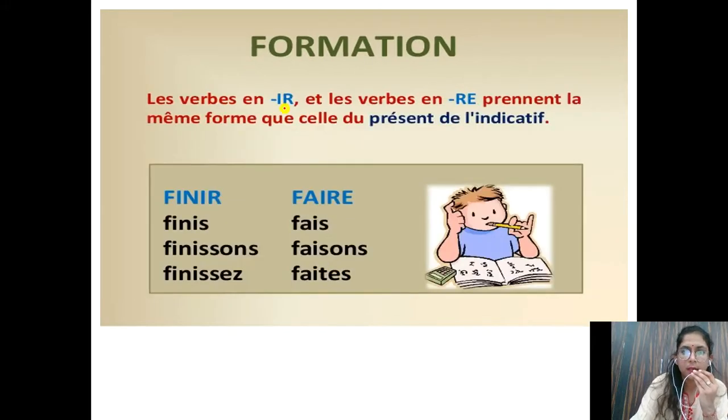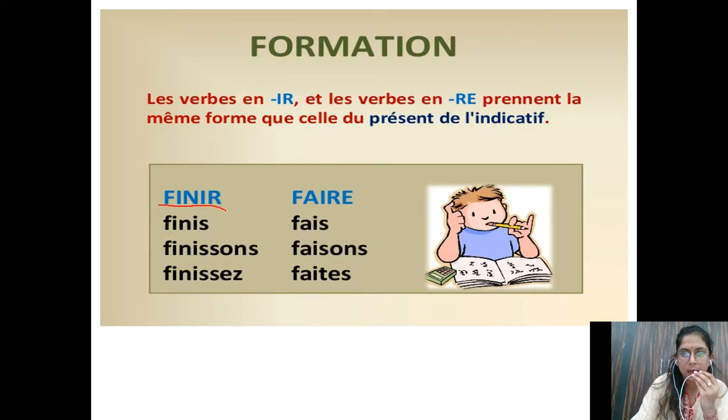Then next, les verbes en IR et les verbes en RE prennent la même forme que celle du présent de l'indicatif. They are saying that for IR and RE ending verbs, the conjugation will be the same as in simple present tense. Like in finir, an IR ending verb.